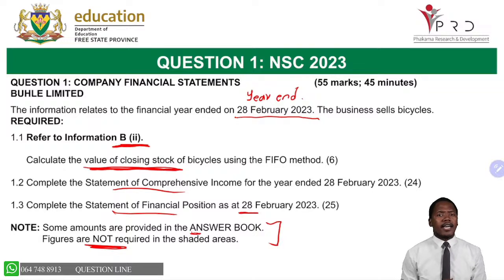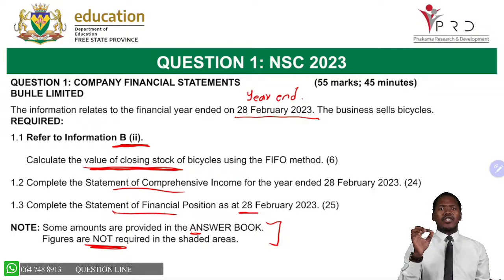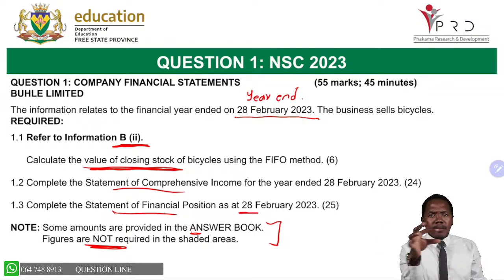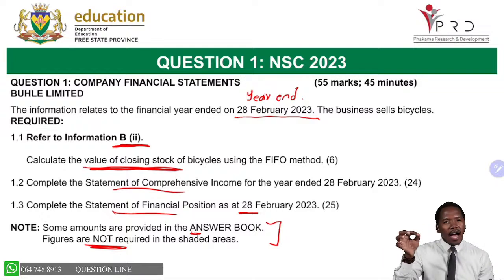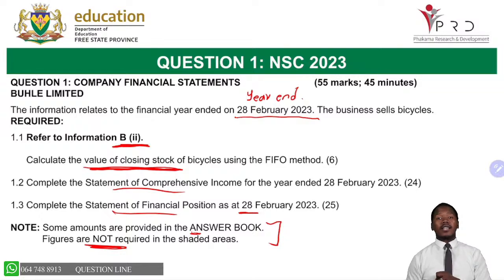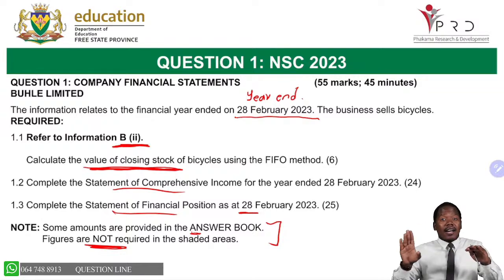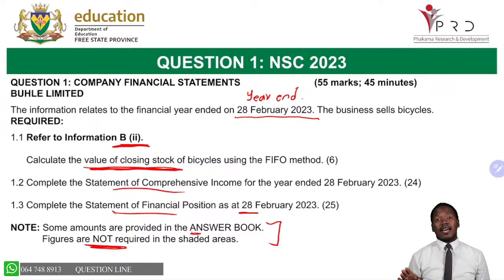This is very important. If you find a shaded area or a shaded space, please do not write in that space. If it's gray shaded, it means you do not write in that space. Already here they've told us that if it's shaded, do not even bother about those figures. You just work with what is given to you where it's not shaded.